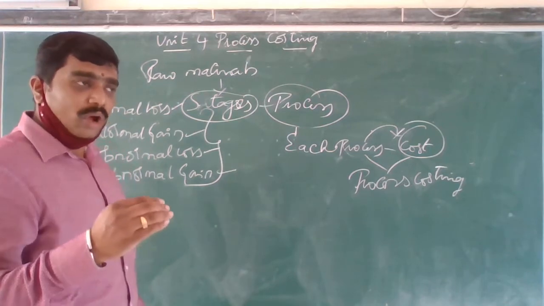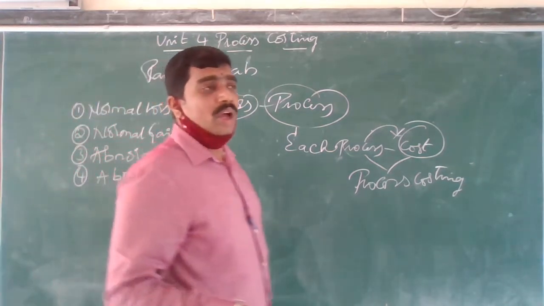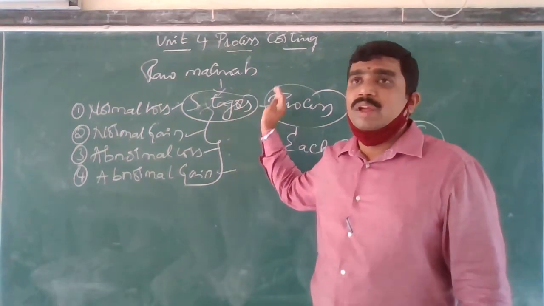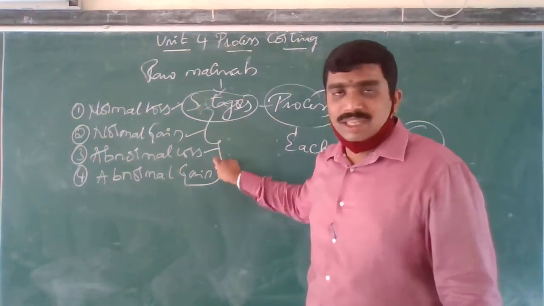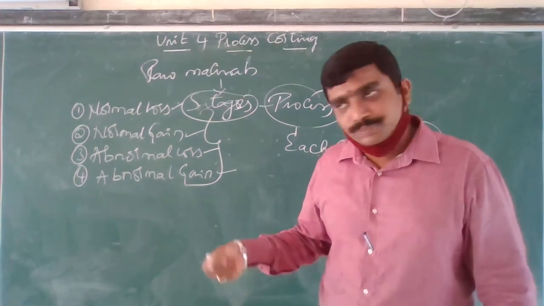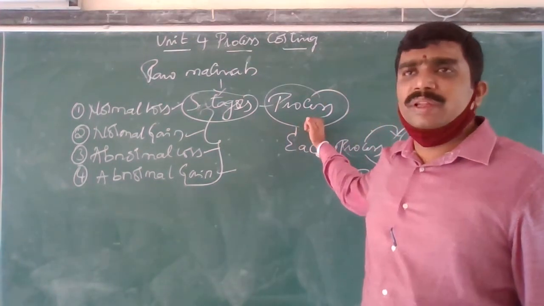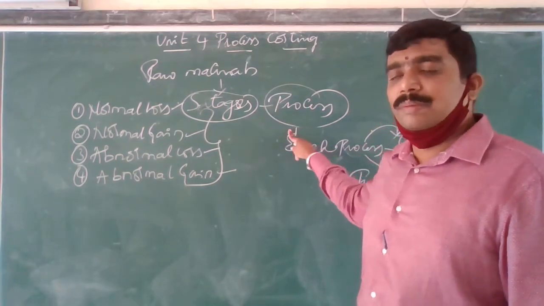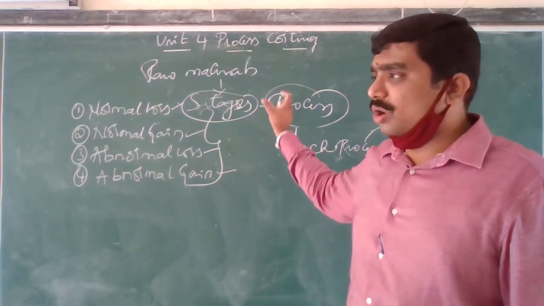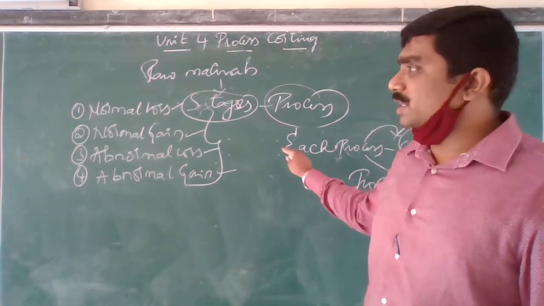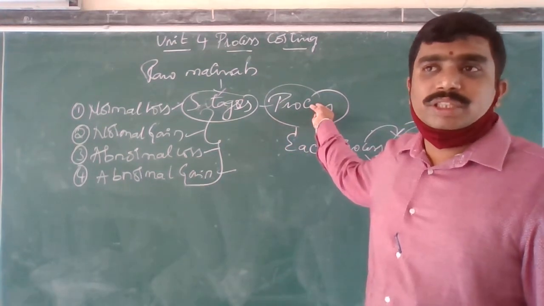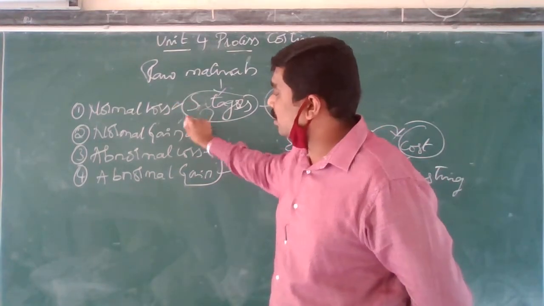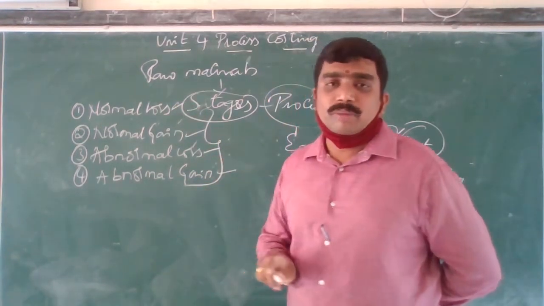First, I will show how this process costing works, with the basic problem. I don't include all these things there. After this preliminary problem, I will be coming to the next problems. Preliminary is only one problem I have. I'll just show how the process works. Then after that, I am going to teach from the second problem with all these aspects: normal loss, normal gain, abnormal loss, abnormal gain.